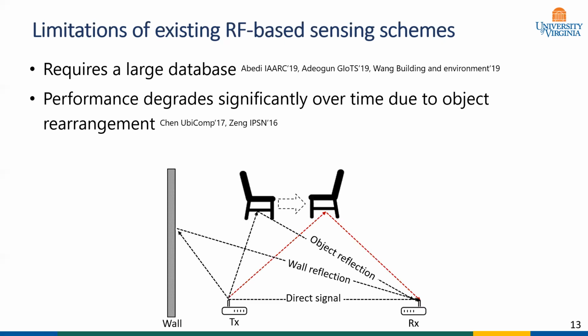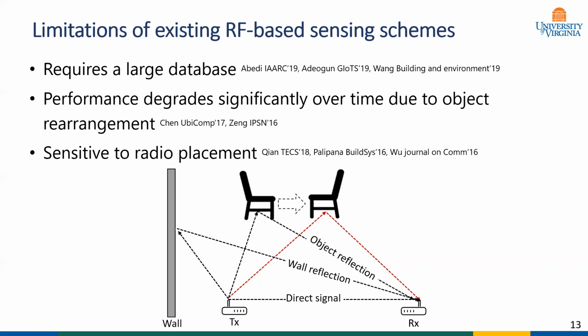The system fails to identify the new multipath component caused by a shifted object, for instance, here a chair, and it tends to characterize the reflection from the object as a reflection from a person. This means the system then starts treating the empty room as occupied. Particularly, this limitation is problematic as it means RF-based approach can only work in a stationary environment where the model is initially trained and would fail in a dynamic environment.